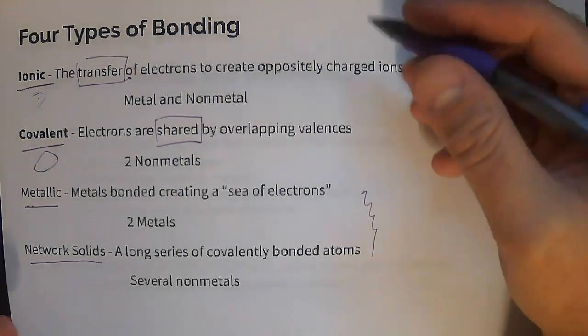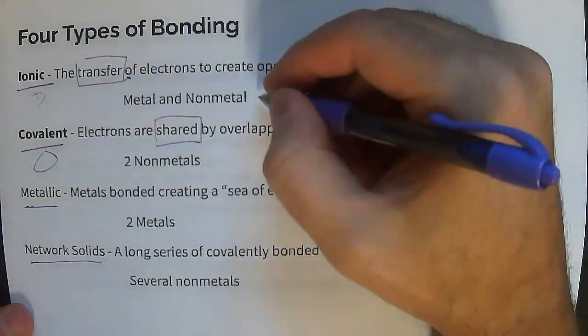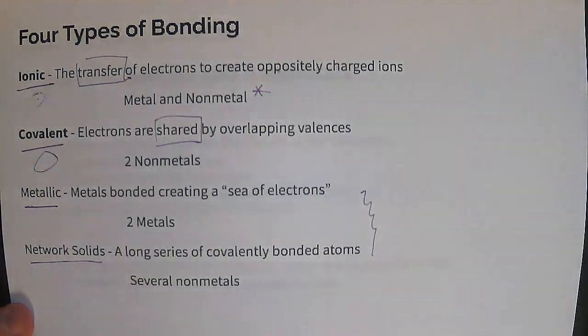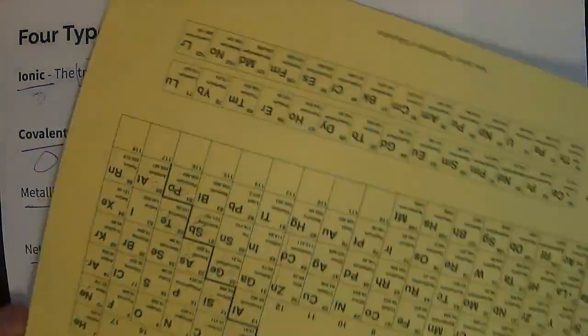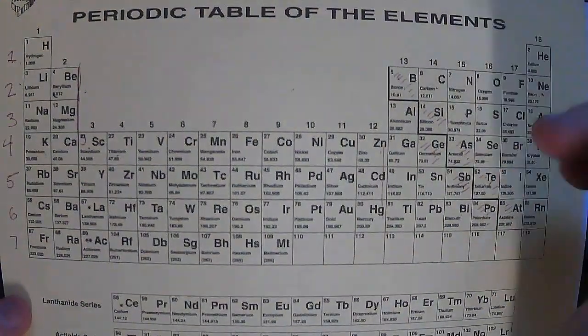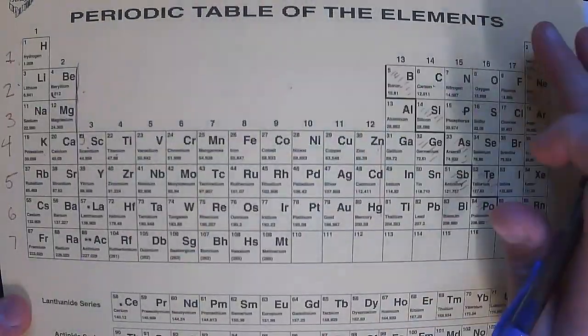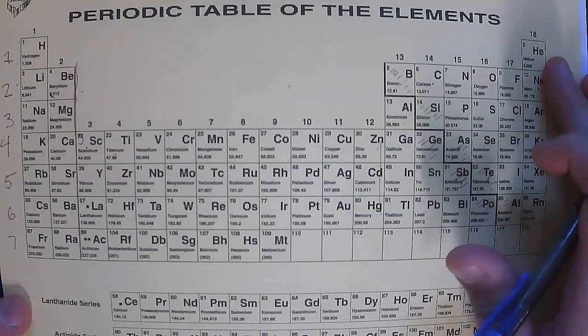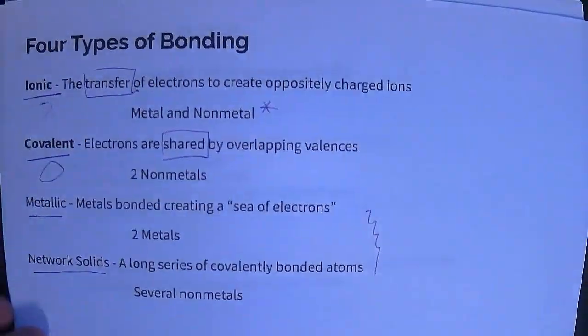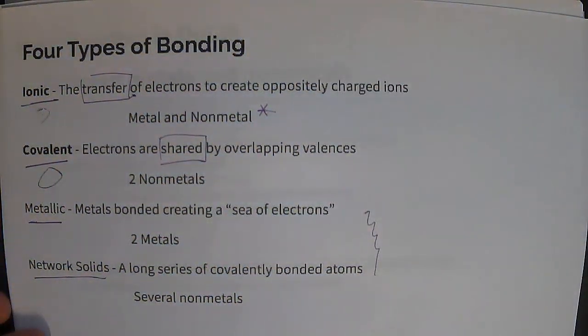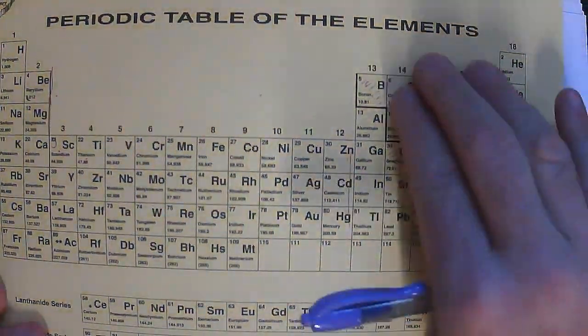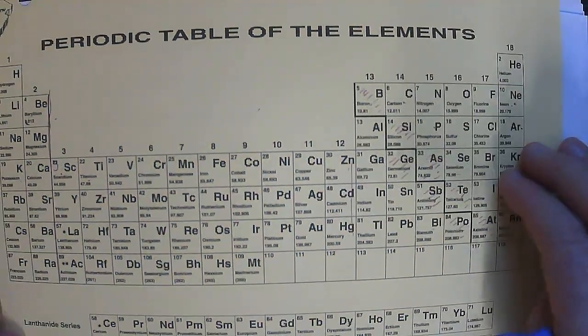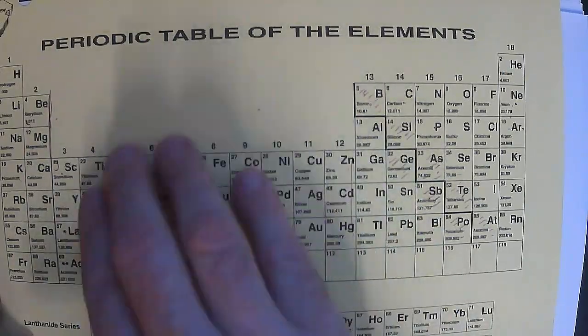The other thing is that an ionic bond is between metals and nonmetals, or the left side and the right side of the periodic table. A covalent bond is between 2 nonmetals. And then a metallic bond, believe it or not, is between 2 metals.